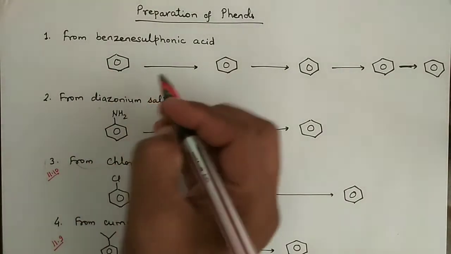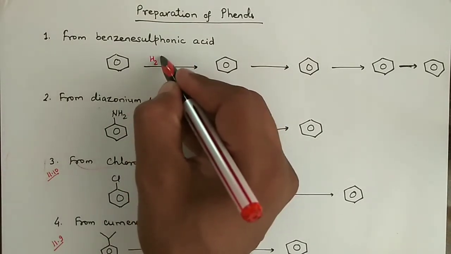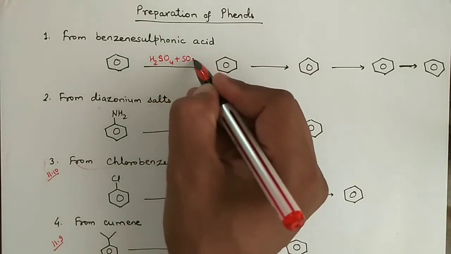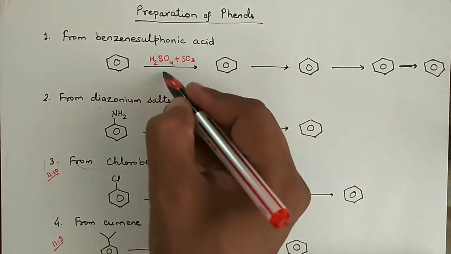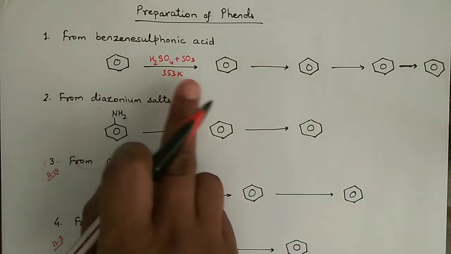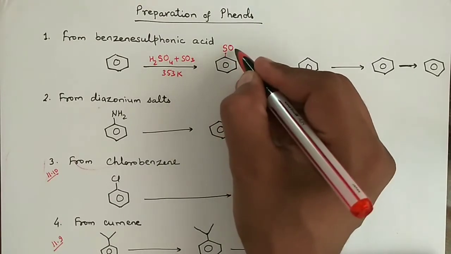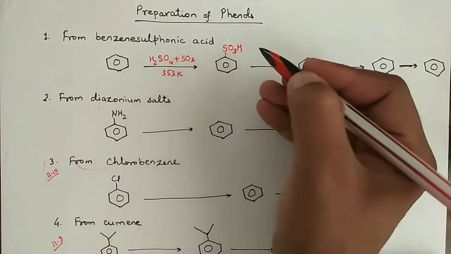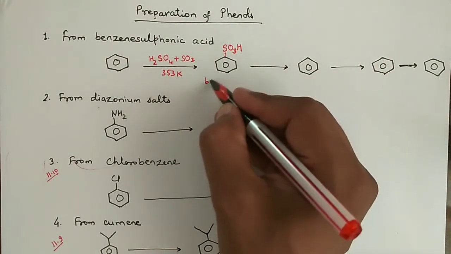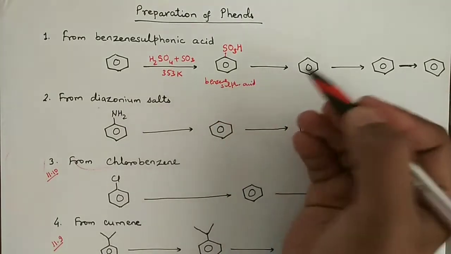When we react benzene with oleum, right, and this is oleum, H2SO4 plus sulfur trioxide, this is called oleum, at 353 Kelvin. When you react benzene with oleum, then we get benzene sulfonic acid, SO3H. This is an acid. This is benzene sulfonic acid, right?